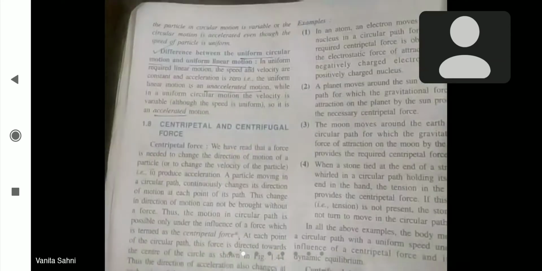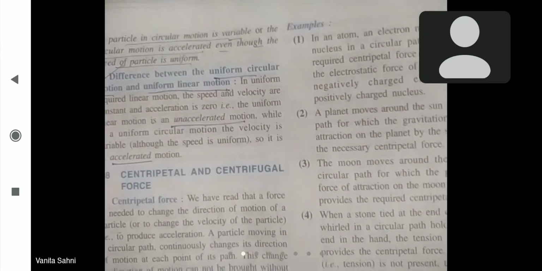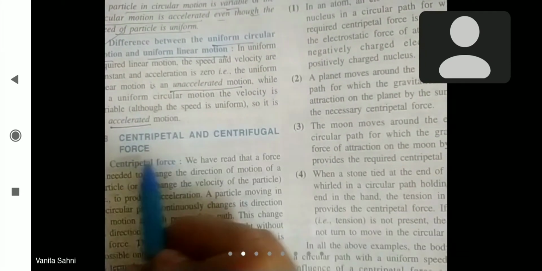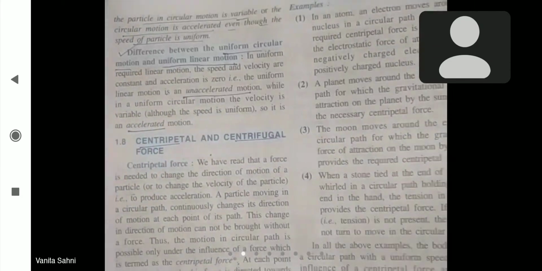So, I hope the topic is clear to you people. One more italic line is there, mark this: the velocity of the particle in a uniform circular motion is variable, or the circular motion is accelerated even though the speed is uniform. So the next topic is centripetal force and centrifugal force. These are the two kinds of forces which we will discuss today.